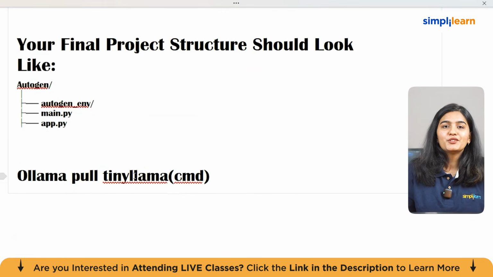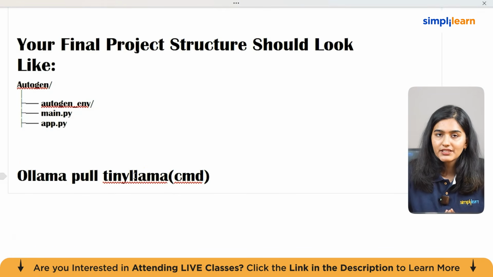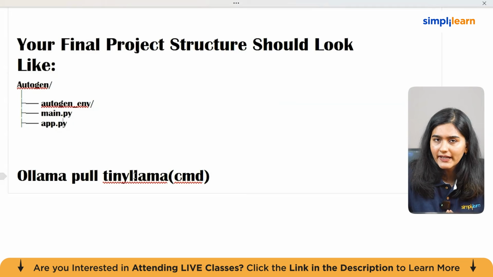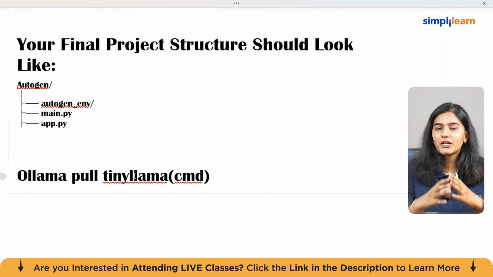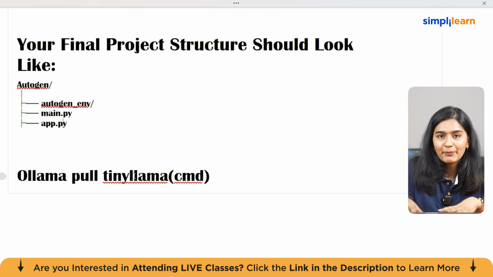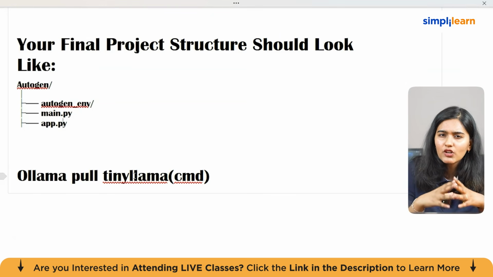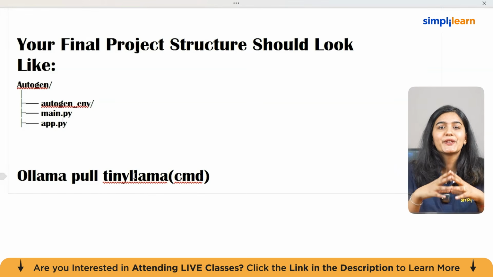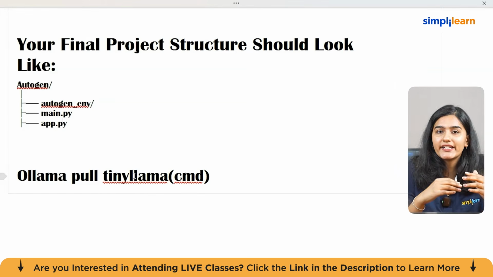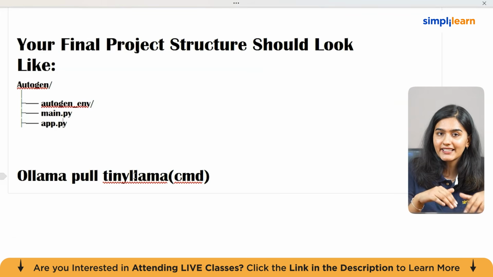Okay. As we come to the final part of this course, I want you to shift your mindset from just learning AutoGen to growing with it. Frameworks like AutoGen, developed by Microsoft, evolve rapidly. New features, enhancements, bug fixes, and integrations are constantly being added. If you truly want to stay ahead in the AI world, you cannot rely only on recorded tutorials. You need to stay connected to the source.